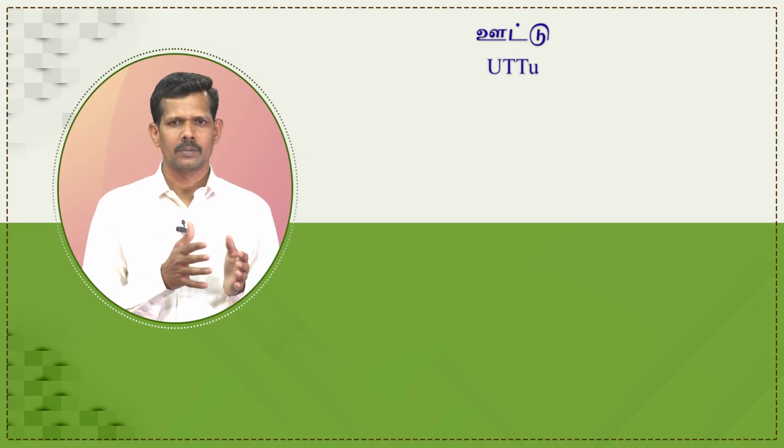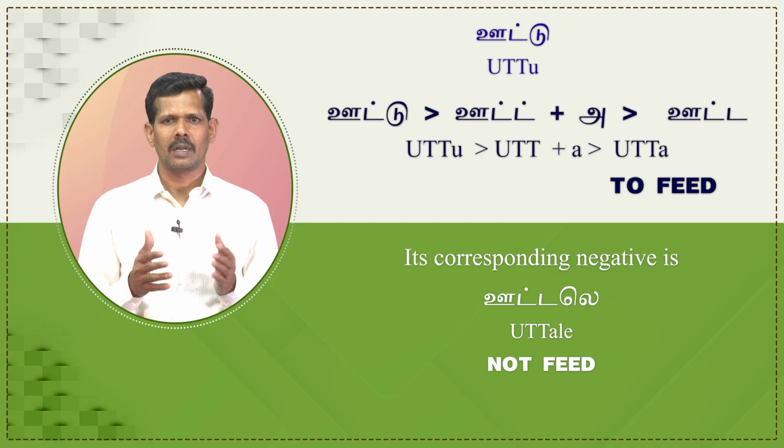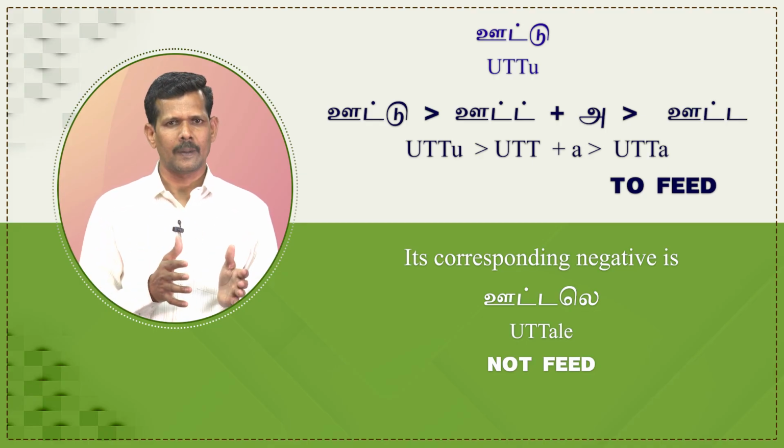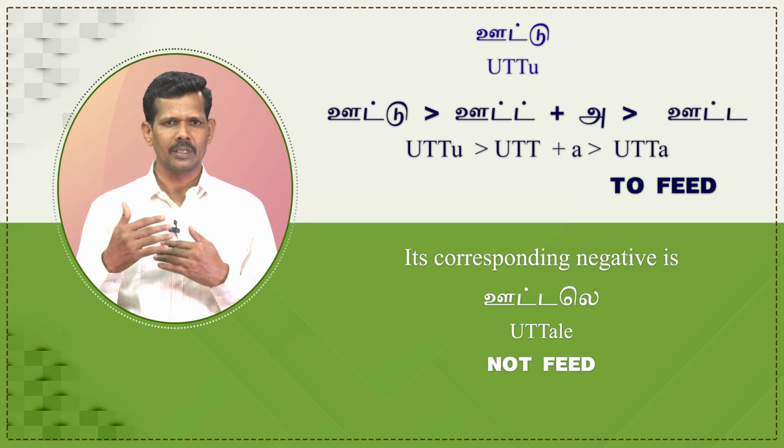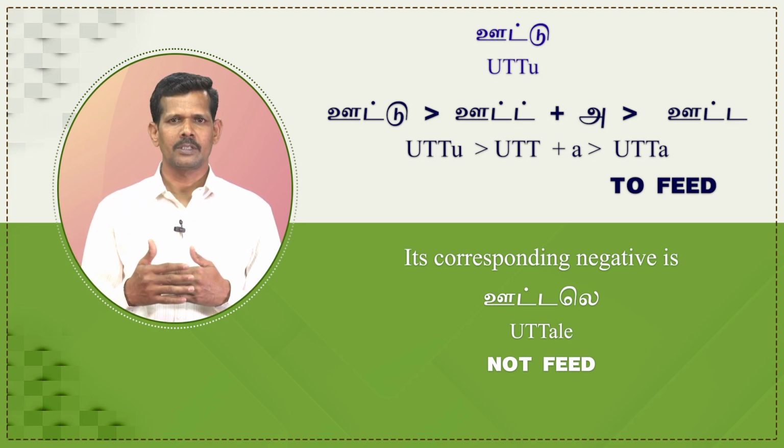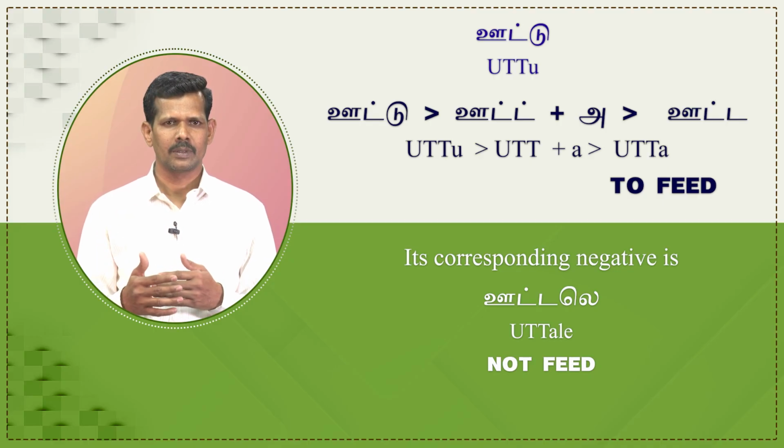The same formula should be used for u-ending verbs. Let us see more examples. Ut becomes ut and adding the infinitive suffix a, it becomes uta, which means to feed. Its corresponding negative is utale, which means not feed.